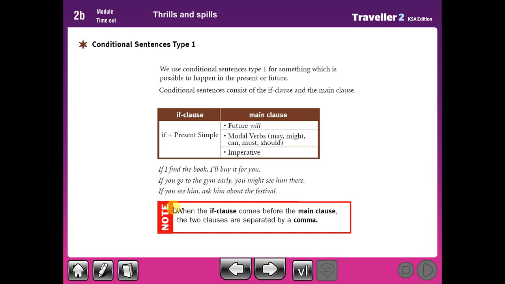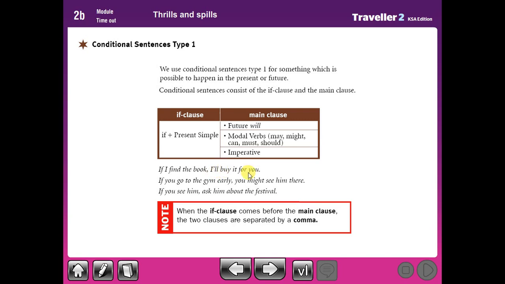If I find the book, I'll buy it for you. If you go to the gym early, you might see him there. If you see him, ask him about the festival. When the if clause comes before the main clause, the two clauses are separated by a comma. If you begin the sentence with if and the clause with the verb in present, then you put a comma and then the main clause: I'll buy it for you.